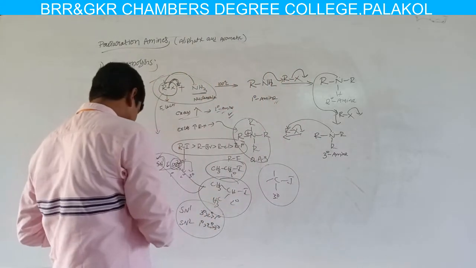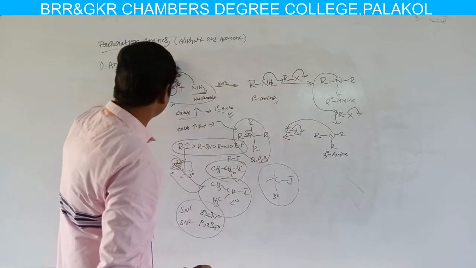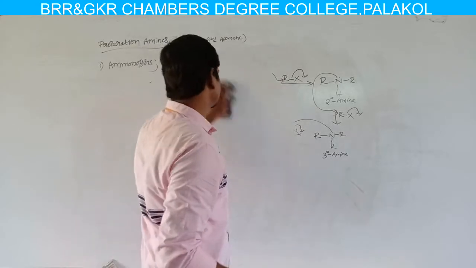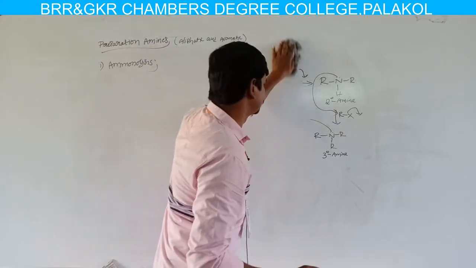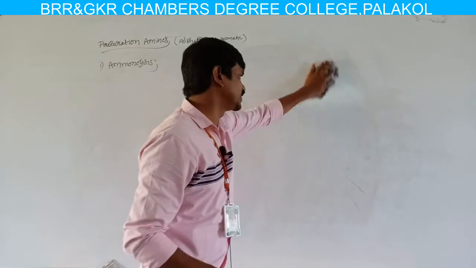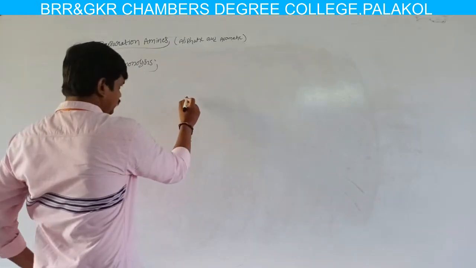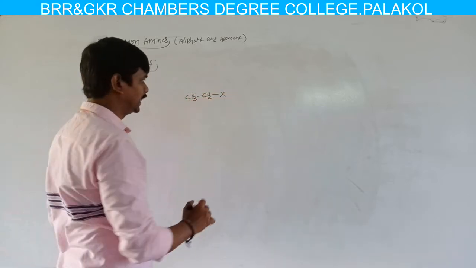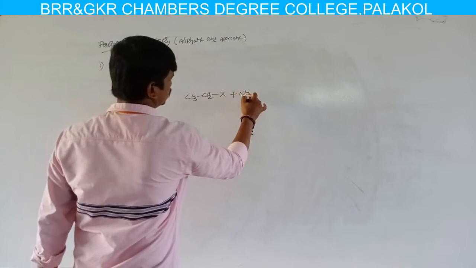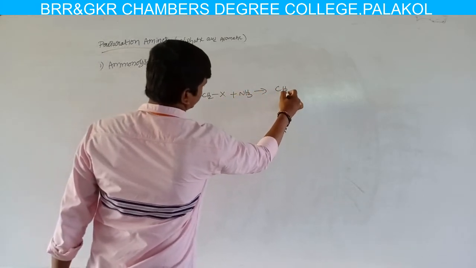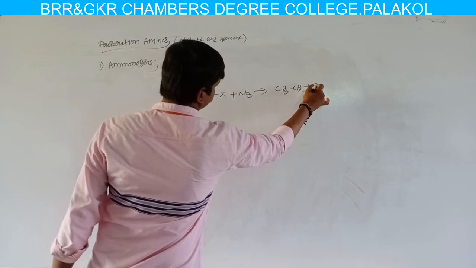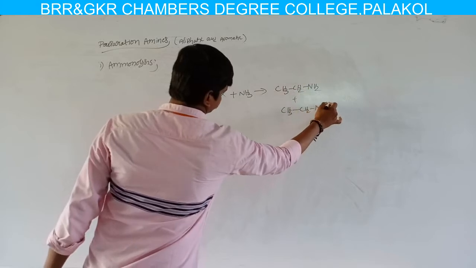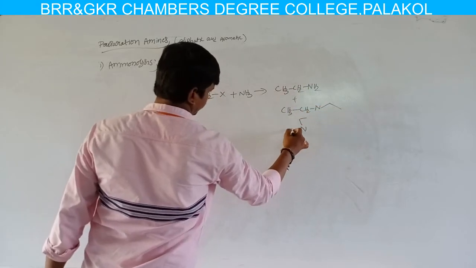If we take some examples, in place of R, if we take CH3 or C2H5, CH3CH2, that means ethyl halide, on ammonolysis we can get ethylamine plus diethylamine and triethylamine.